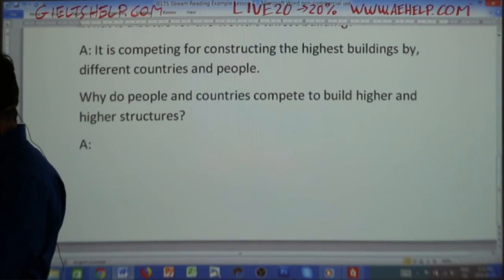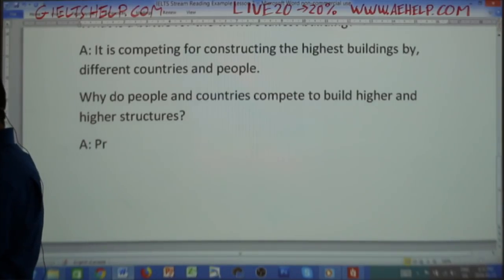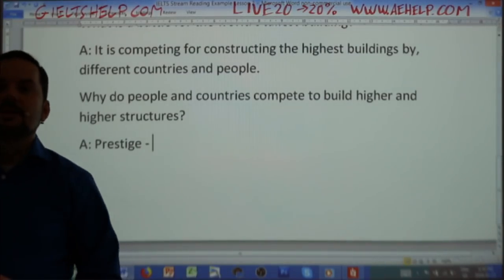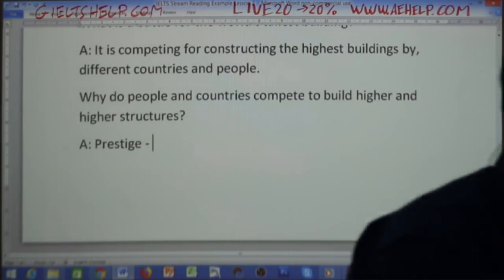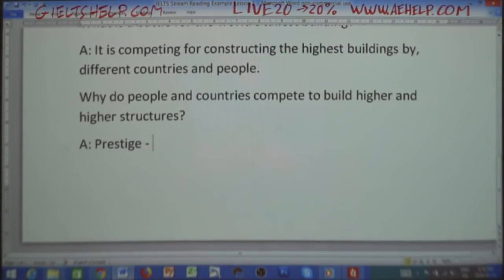What's the answer? One of you said prestige. Okay, that's a good answer. What else? Why else would we want to compete for these mega high structures? What else is the goal behind it?